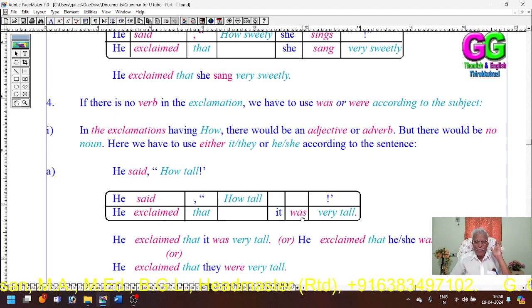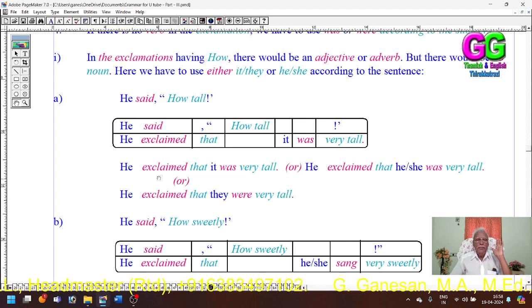It's singular, so I have used was. He said how tall. He exclaimed that it was very tall. If I take it as a boy, then we can say he exclaimed that he or she was very tall. If you take it as a tree, building or anything else, we use it.